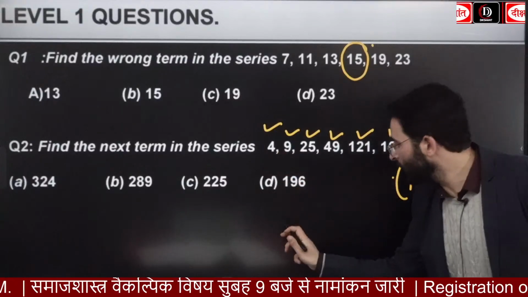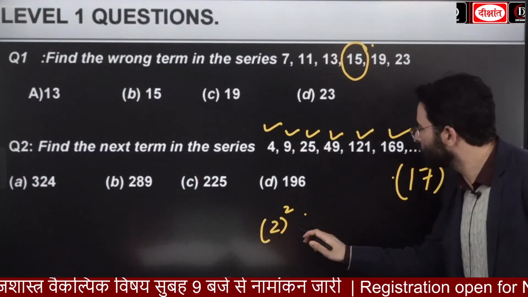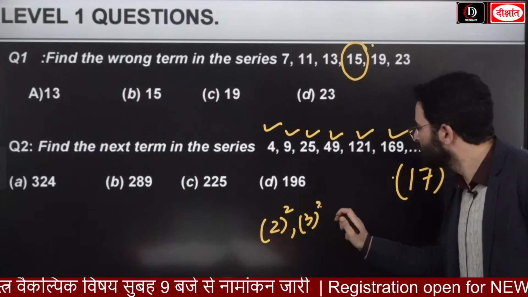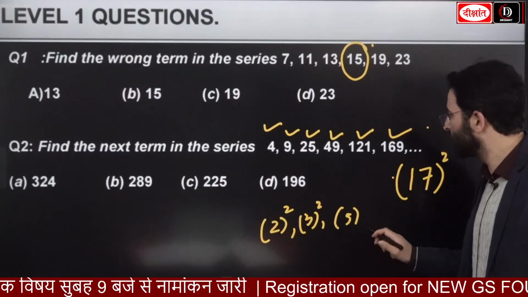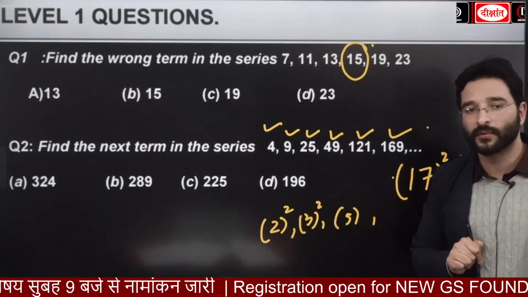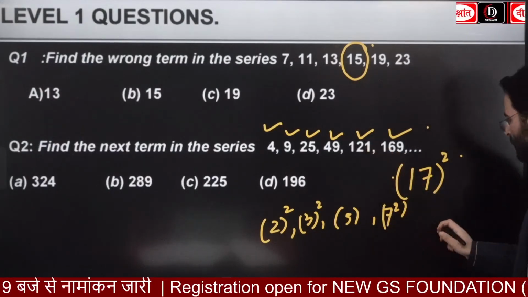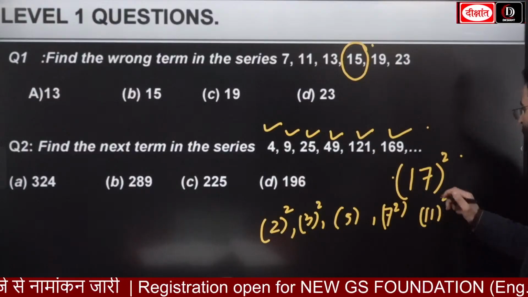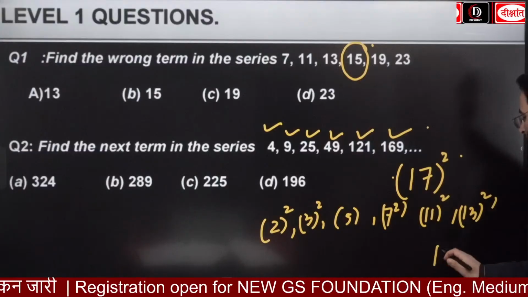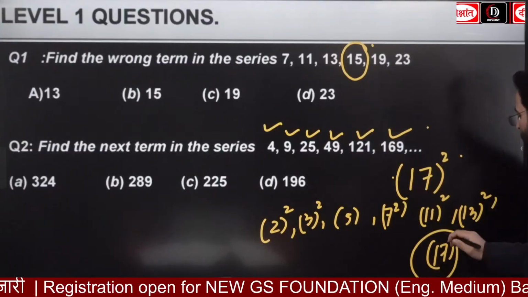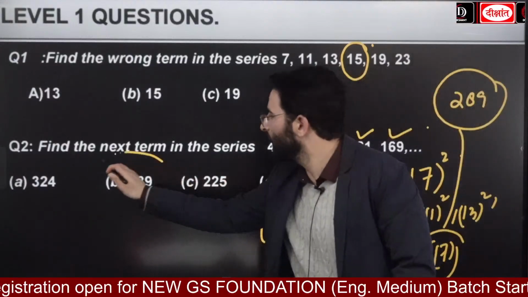The 4 is the square of 2, the 9 is the square of 3, the 25 is the square of 5, and the 49 is the square of 7. Then we have 11 square, 13 square is given, and finally it is going to be the square of 17, that is 289. So this is going to be the answer.